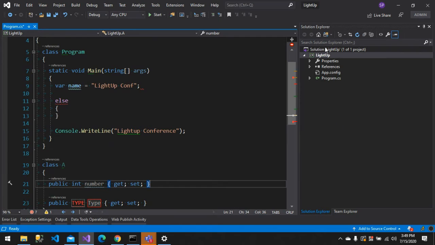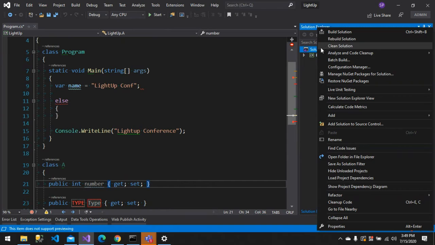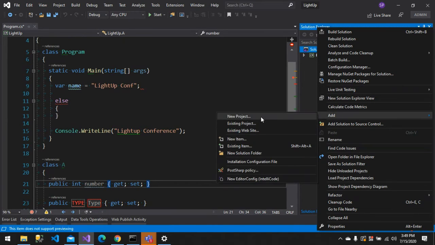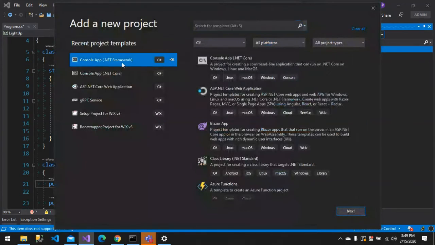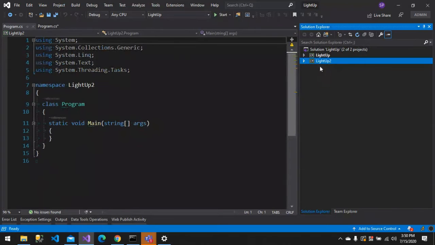And one more thing is, there can be a solution in Visual Studio, the .NET application. A solution can consist of multiple projects. Now it has only one project, so let me create one more project. Add a new project. I'm just going to add the same console app, and I'm saying light up 2, and I'm saying create. So now there are 2 projects.